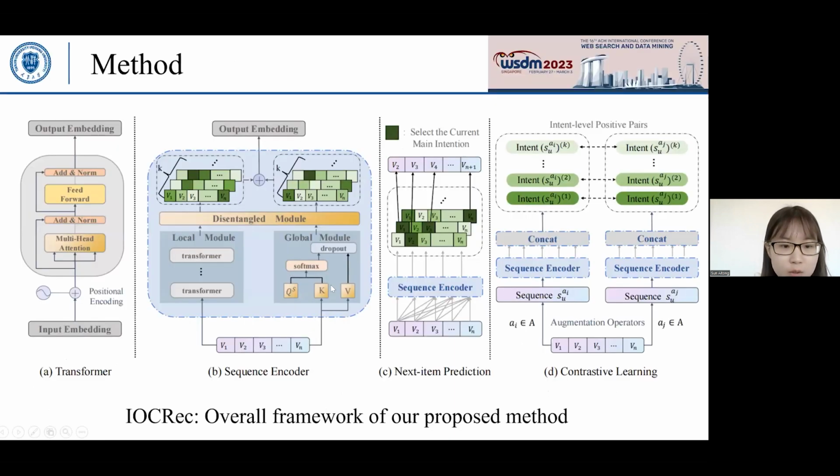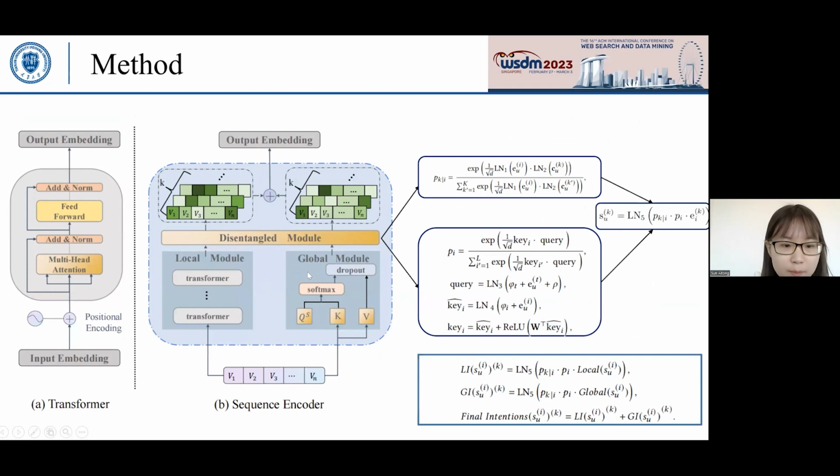Now, this figure shows the overall framework of the proposed method, IOC-REC. It includes the sequence encoder and multitask training strategy. Now, from a local perspective, the local intention representations are inferred solely based on individual sequence, and tend to focus on more recent activities. So we feed the input embedding into a series of stacked transformer structures as our local module.